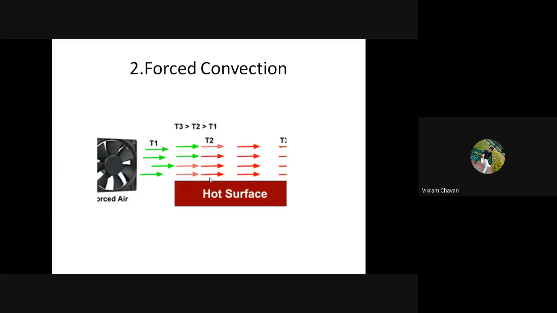Getting everyone? The difference between free convection and forced convection heat transfer.